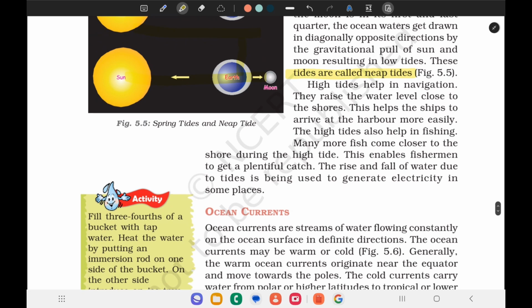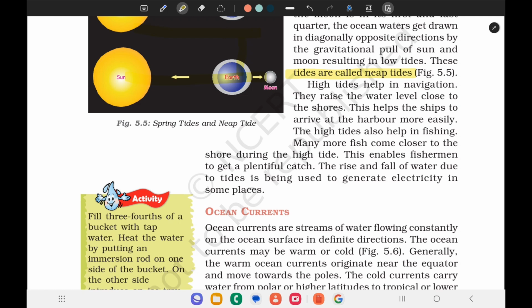High tides help in navigation. They raise the water level close to the shores. This helps the ships to arrive at the harbor more easily. The high tides also help in fishing. Many more fishes come closer to the shore during the high tide. This enables the fishermen to get a plentiful catch.